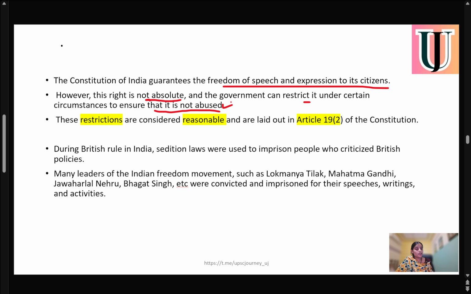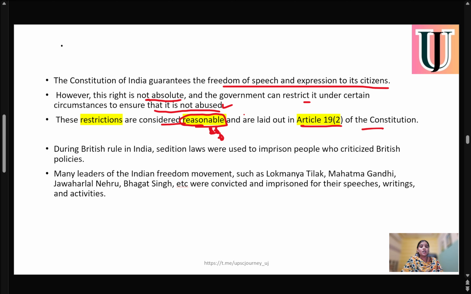So the government has the power to restrict this freedom of speech and expression if it is directly linked with the sovereignty and integrity of the country. These restrictions are considered reasonable. We have always seen that there are reasonable restrictions, laid down in Article 19, sub-clause 2 of the Constitution, which gives the government the power to provide reasonable restrictions on freedom of speech and expression.